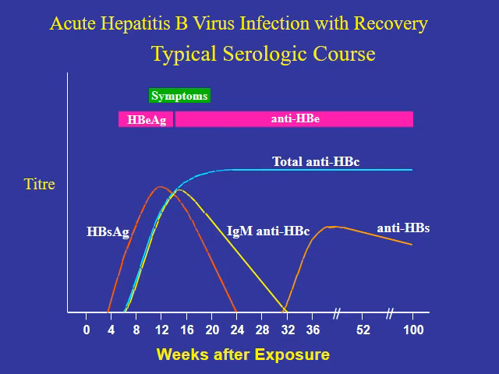The IgM anti-hepatitis B core antibody, the IgM anticore, starts 6 weeks after the exposure, reaches its maximum 16 weeks after the exposure, and then disappears 32 weeks after the exposure. The total, or the IgG anti-hepatitis B core, starts again at 6 weeks, and reaches its peak at 16 weeks and continues flat in the course of the infection. This is the typical serological course of infection with hepatitis B virus and recovery.